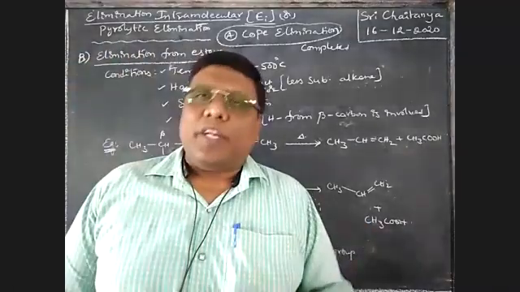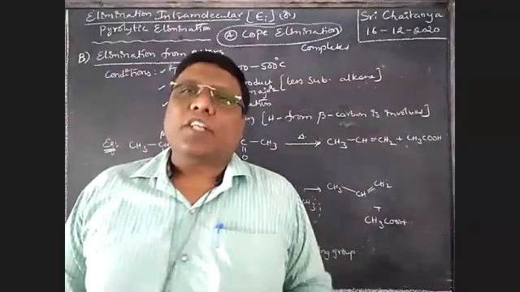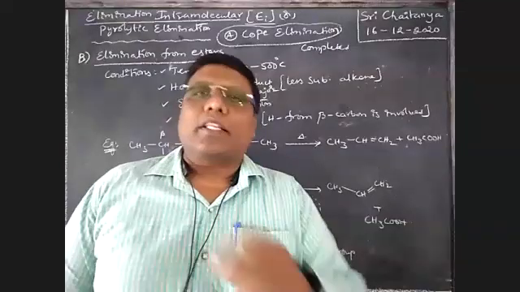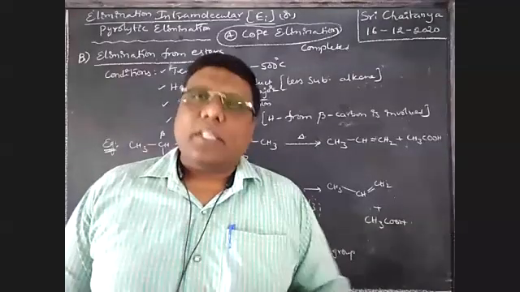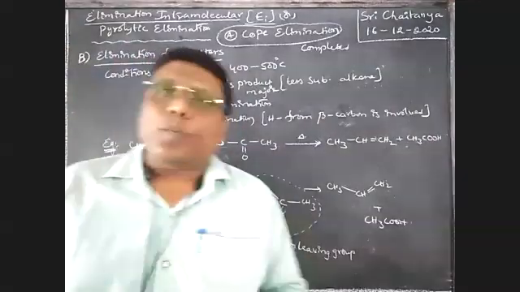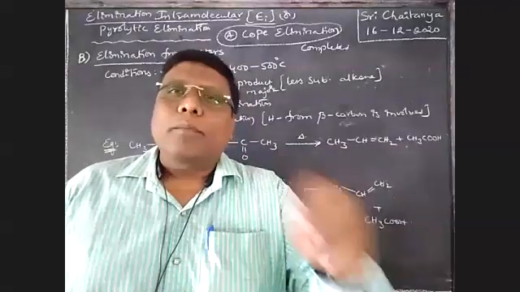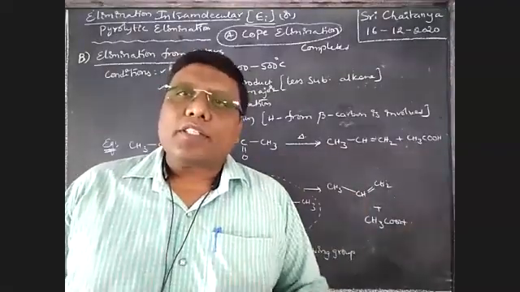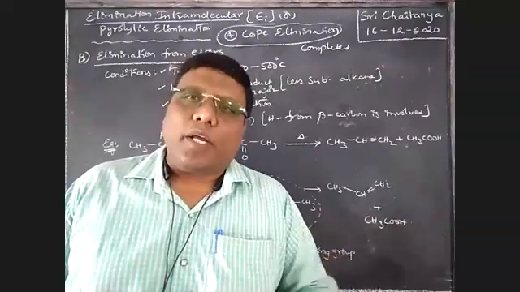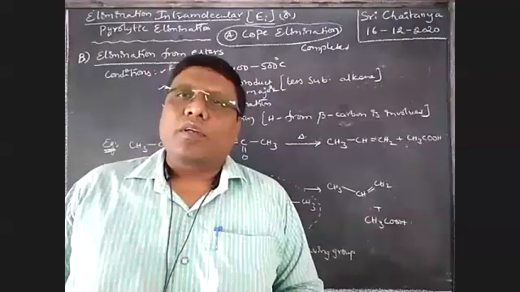Just like our previous elimination, that is Cope elimination, here also it is syn elimination. That means both the leaving group and hydrogen are on the same side. Syn elimination takes place, no doubt. And then the product should be the Hofmann product, that is, the less substituted alkene is the major product, boys. Please keep this in mind. It is very, very important.